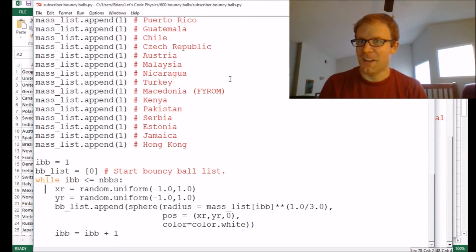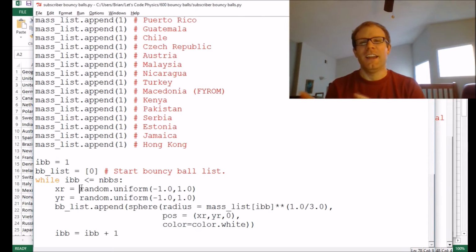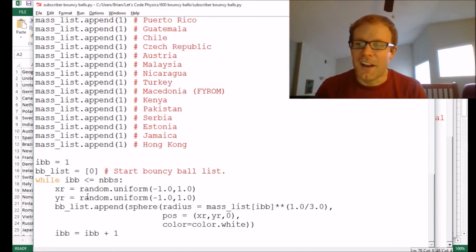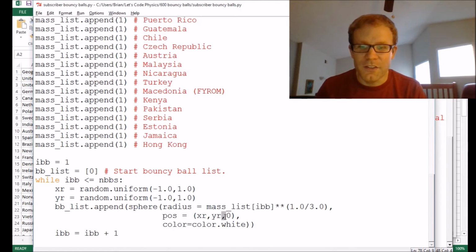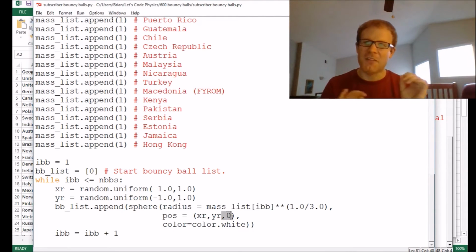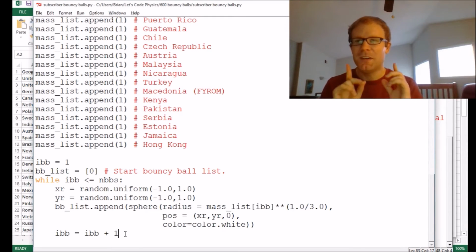Okay, so I found a few mistakes while I was cut away. One is I did get the random.uniform fixed. I got my Scilab and my Python confused, because Python actually has a random number generator that will get you a number between a lower bound and an upper bound. And so that's what I've done here, from -1 to +1. I've also adjusted the position to actually include a z coordinate. That's kind of important in a 3D environment. And then, of course, I also had to increment i, or else the loop wouldn't go anywhere. So I did find some mistakes off camera. I've also found one mistake that I thought was pretty funny, so I've left it in for right now.